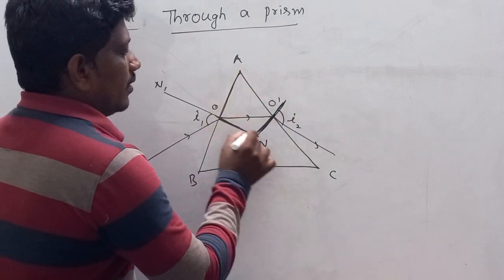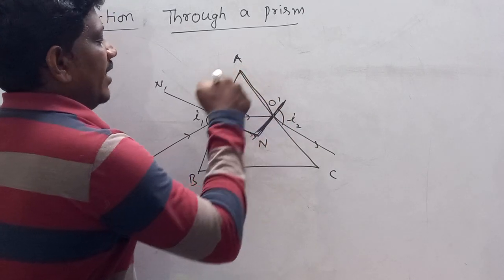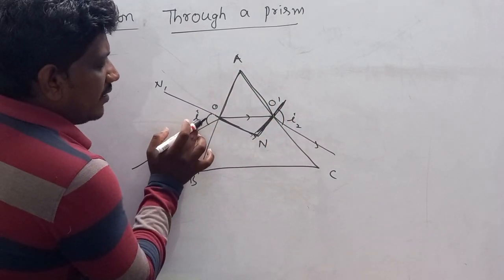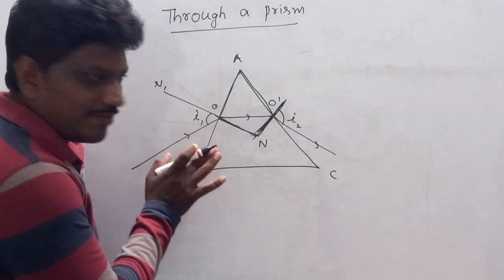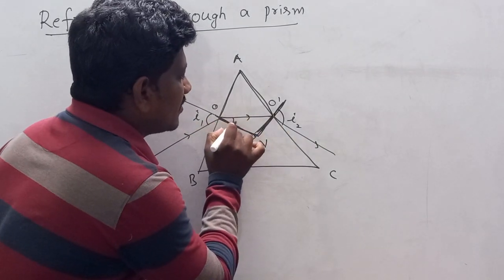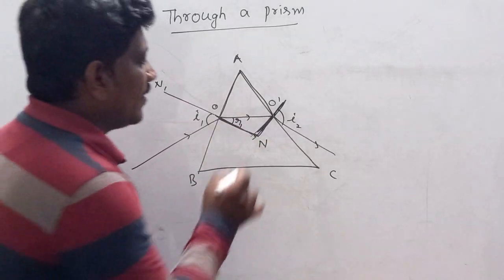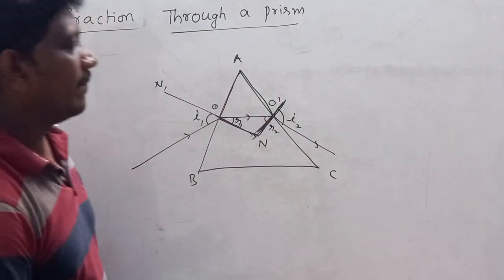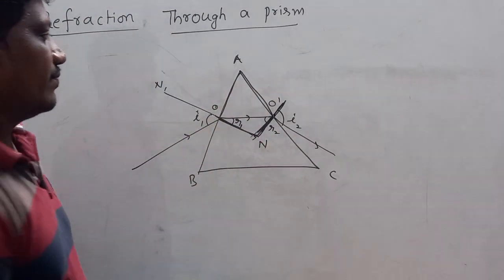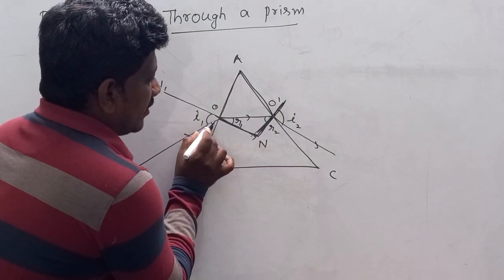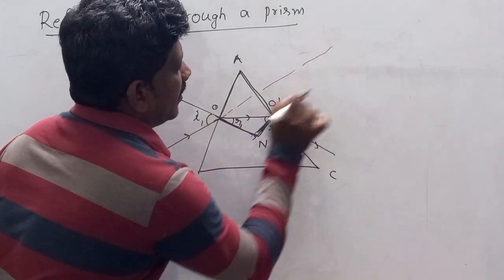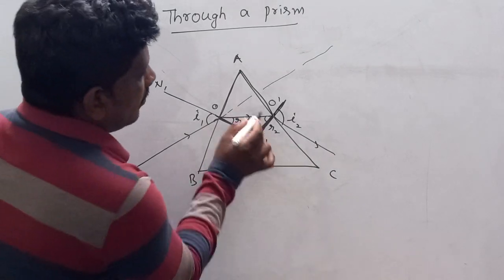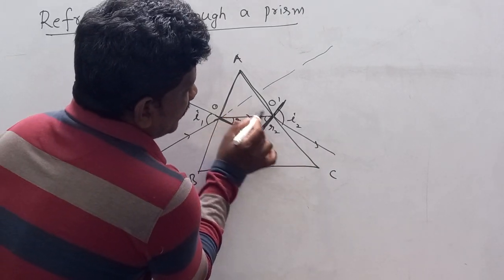This AONO dash is a quadrilateral, and I1 is the angle of incidence of the light ray, and this is refracted light ray, and this is the angle of refraction R1, and at the second surface angle of incidence will be R2, and angle of emergence is I2. So instead of going like this, the light ray is deviated and emerges out through the prism like this.